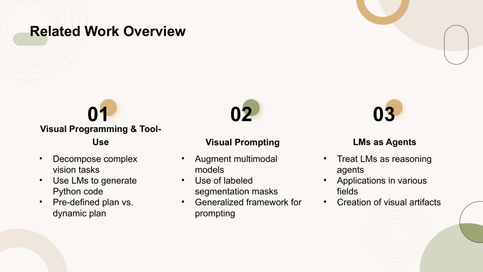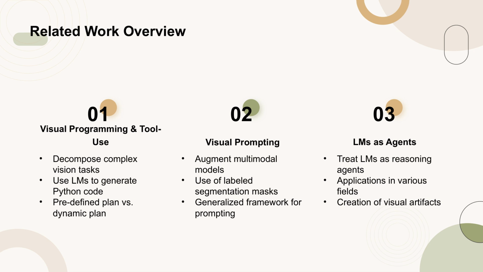In the related work section, the authors discuss three main areas: visual programming and tool use, visual prompting, and the concept of large language models, LMs, as agents. Regarding visual programming and tool use, recent advancements in LMs have shown the possibility of breaking down complex vision tasks into simpler steps, each solved using vision tools. Specifically, methods like VisProg and ViperGPT use LMs to generate Python code that sequentially invokes specialized vision tools. However, these methods follow a predefined plan, unlike Sketchpad, which allows for dynamic plan adjustments based on intermediate visual artifacts.